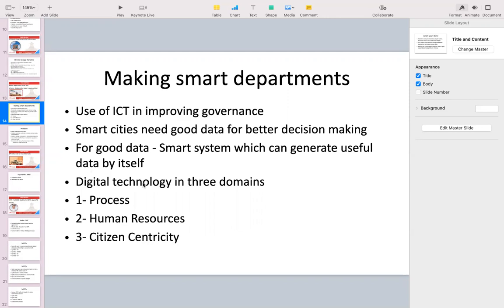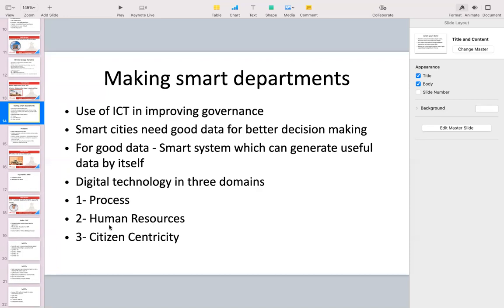So basically we need digital technology, or the application of digital technology, to see how technology can help us in making the cities or departments smart in three domains. One in the process, other one in human resource, and last in citizen centricity. Process, as in, we need to create processes which are faster and efficient. Like, government has opted for DBT, direct benefit transfer, rather than manually transferring money to the people.